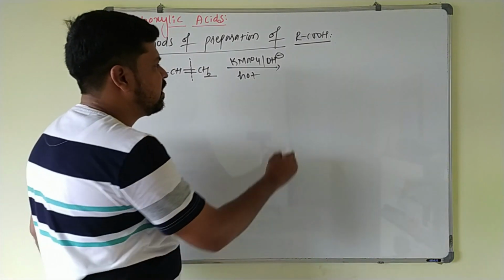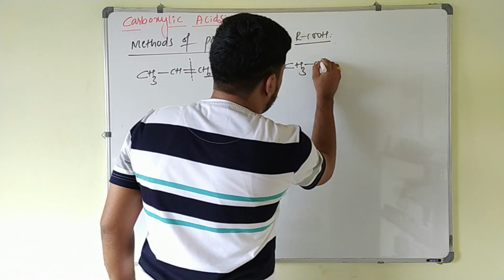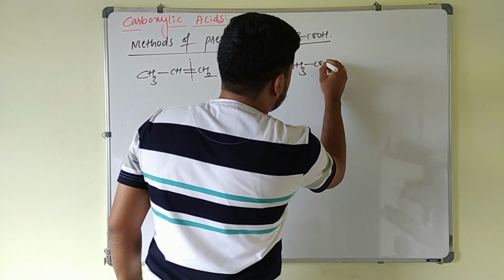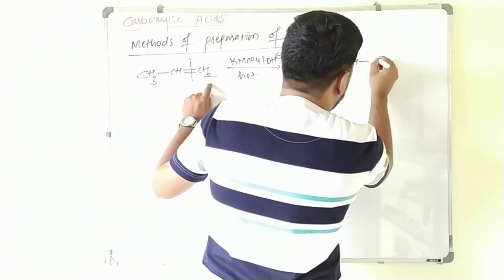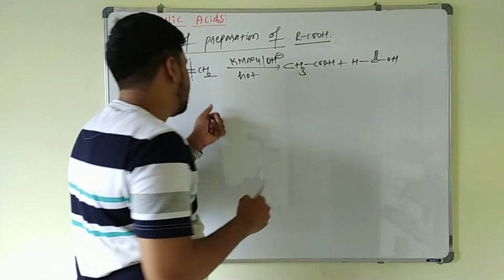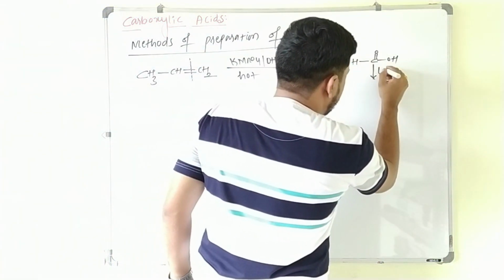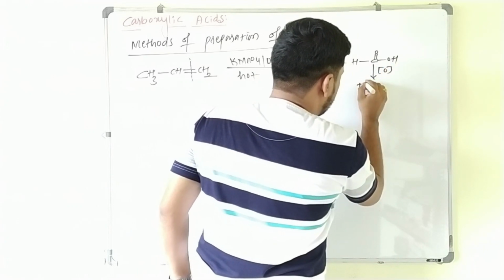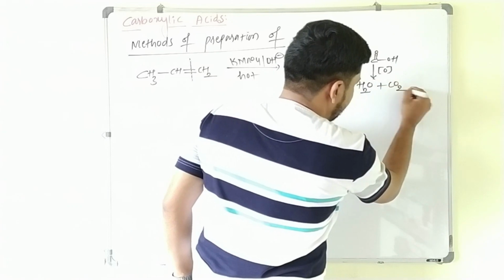Ethanoic acid. This is CH3 COOH plus formic acid HCOOH. So always keep in mind, whenever one carbon acid is formed, again it will be oxidized and converted to H2O and CO2 here.